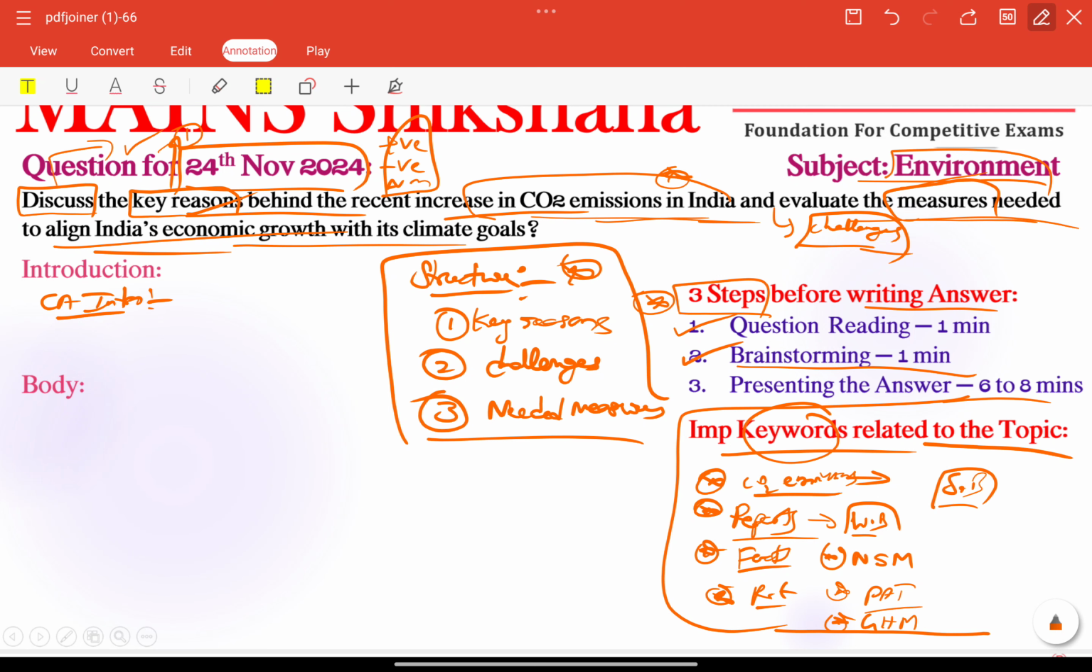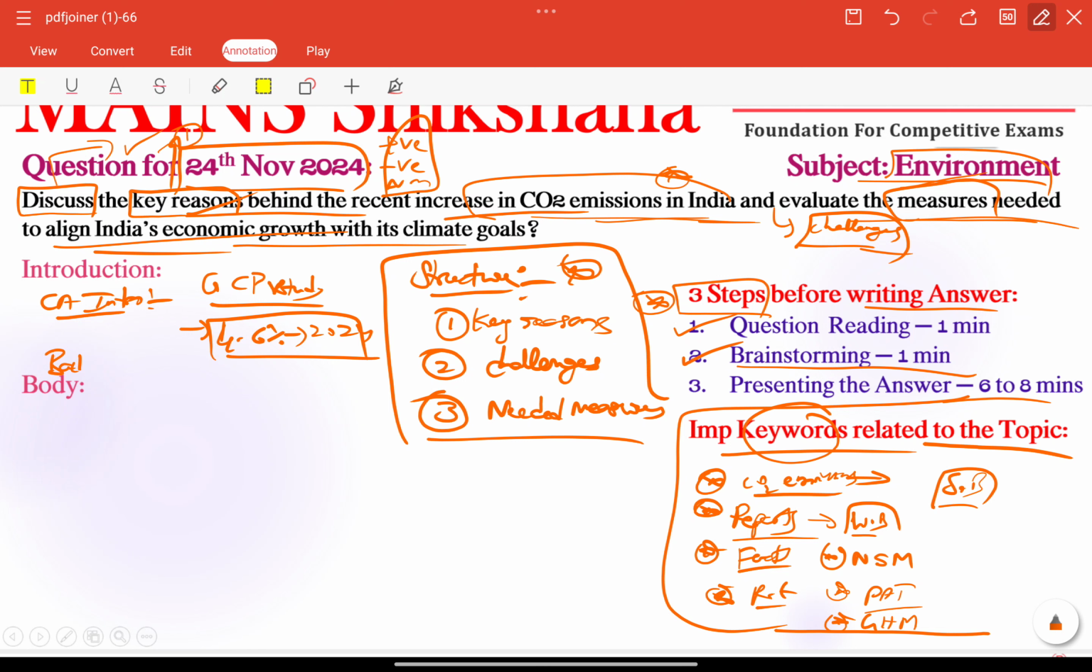Especially in this part, we need to focus on a Global Carbon Project study, recently released. India's carbon dioxide emissions from burning fossil fuels are expected to rise 4.6% in 2024, right? This is the important highlighted information recently seen in the news. This is the highest among major economies.